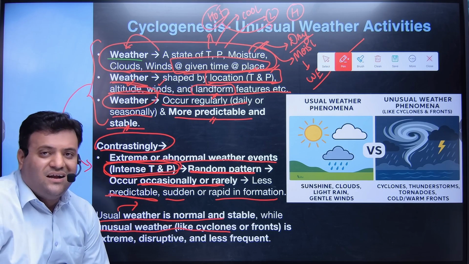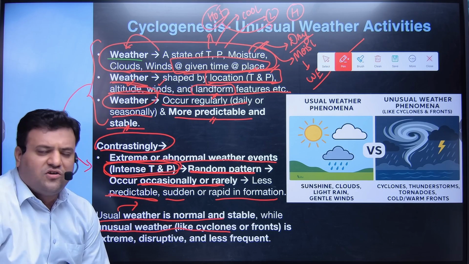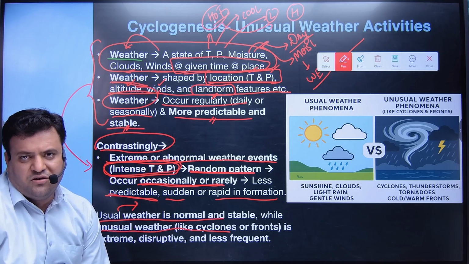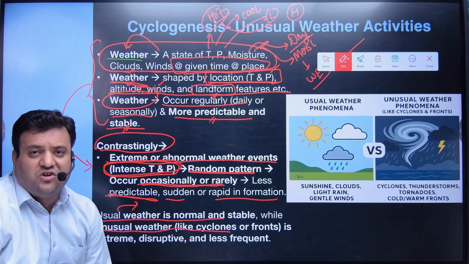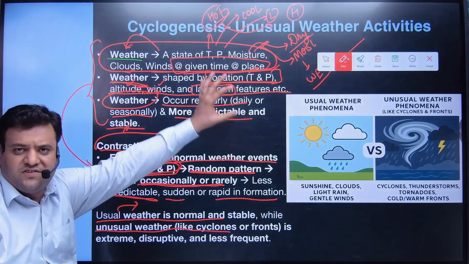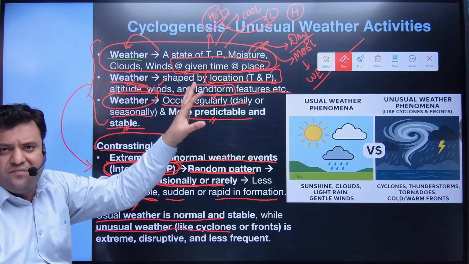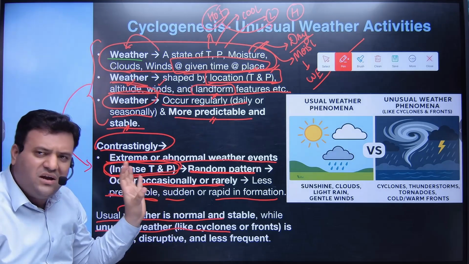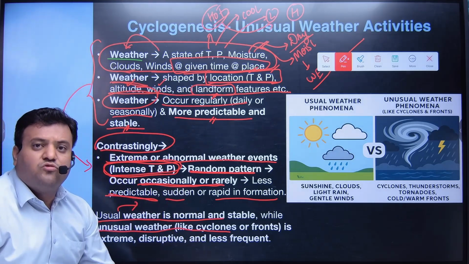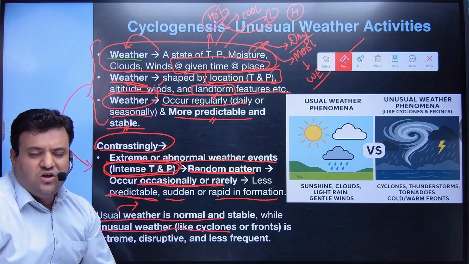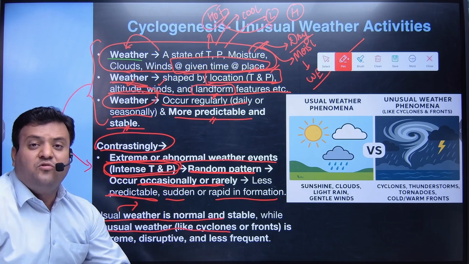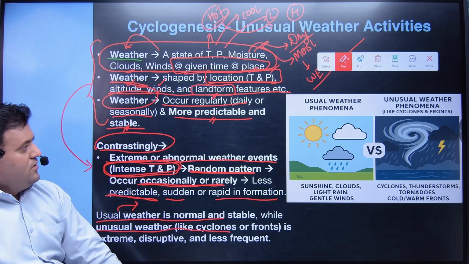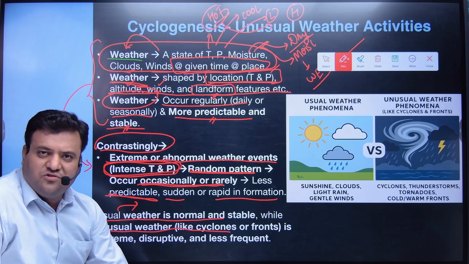Contrastingly, we have clarity with respect to wind distribution, temperature, pressure, cloud formation, and relative humidity distribution. We have a well developed understanding of all of these based on whatever we have learned as of now. But we don't have perfect clarity when it comes to unusual weather conditions. So cyclones are an example of unusual weather conditions. Clear? All right.